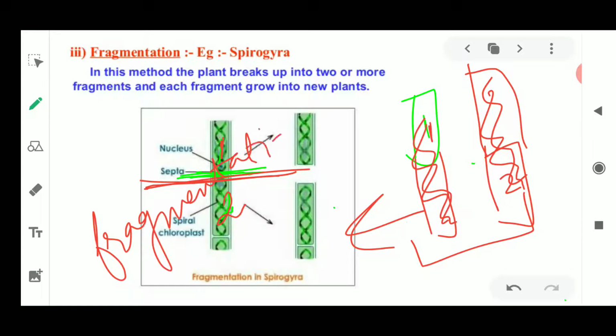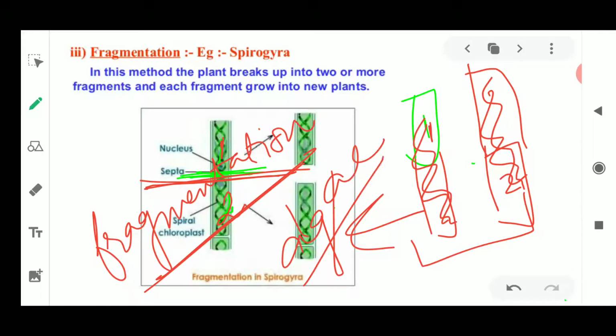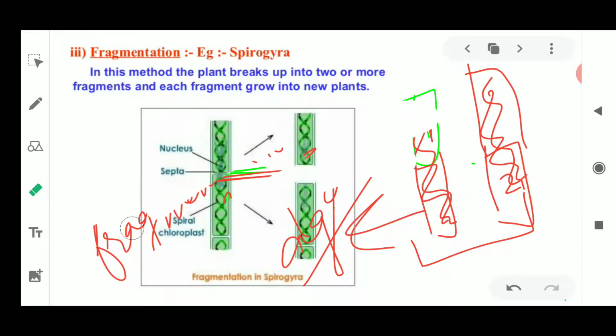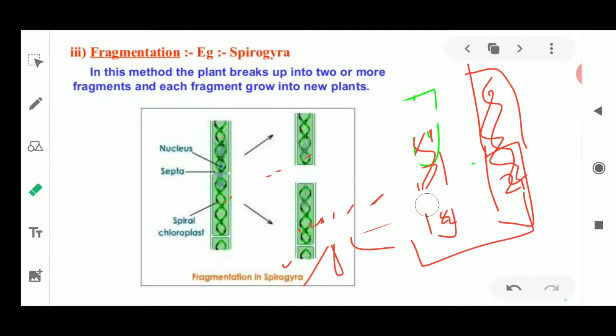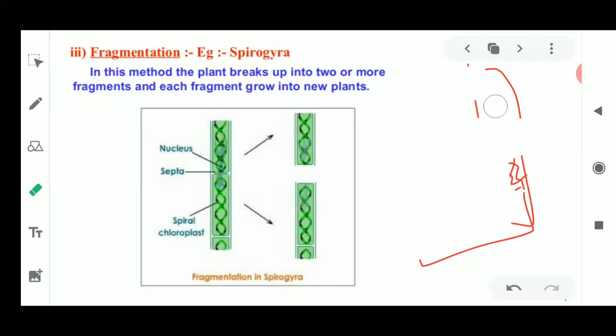So this fragmentation is very important in algae, and the algae is going to develop into a new plant because of this process of fragmentation, in the case of the Spirogyra we have taken. This is how fragmentation is done.